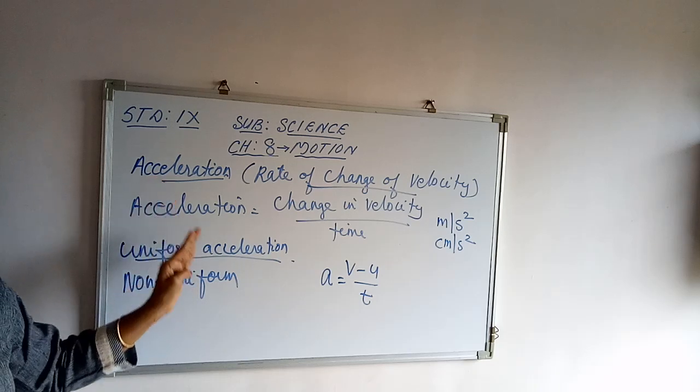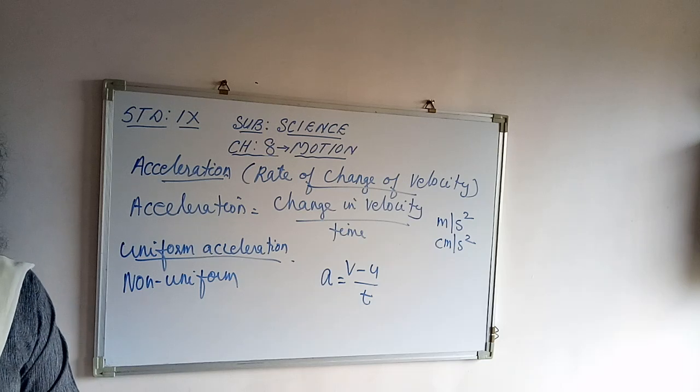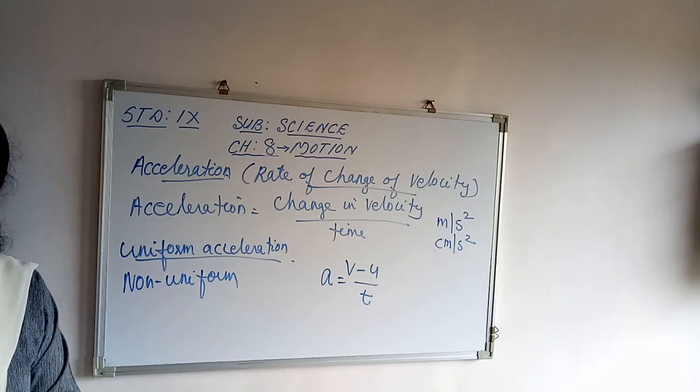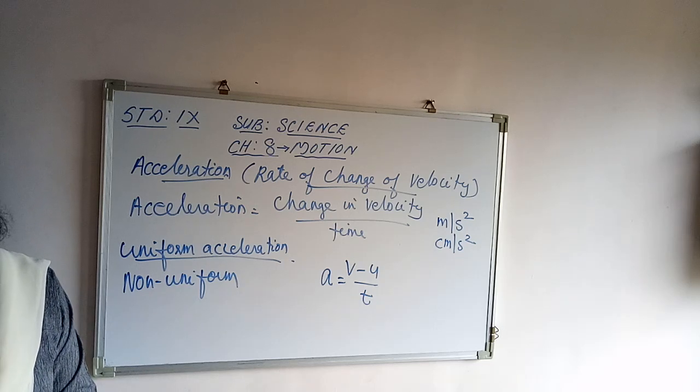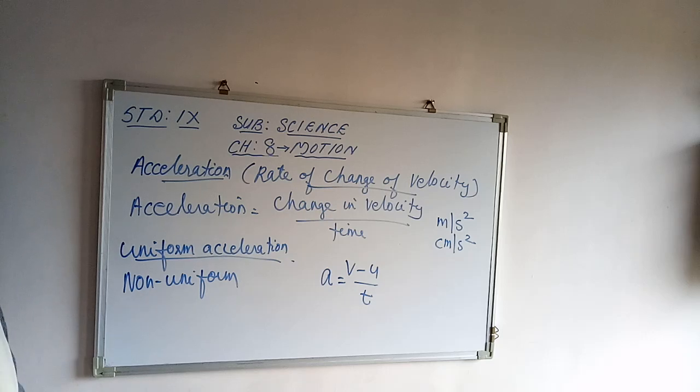I hope today's topic is clear to you from the beginning. What we have learned is the definition and concept of motion, what you mean by reference point, uniform motion and non-uniform motion, motion along a straight line, and how to describe it.